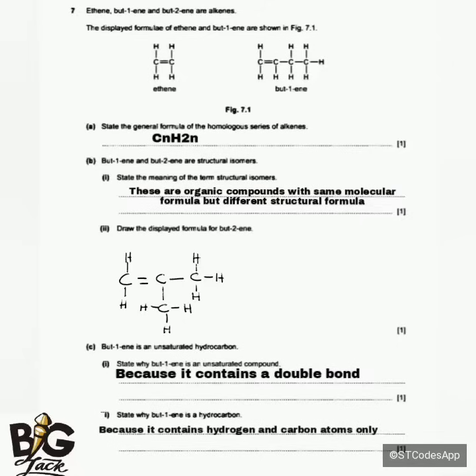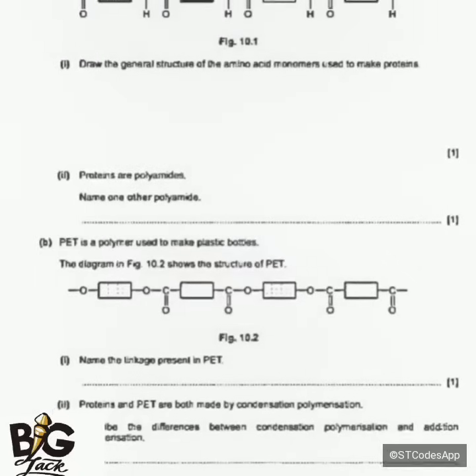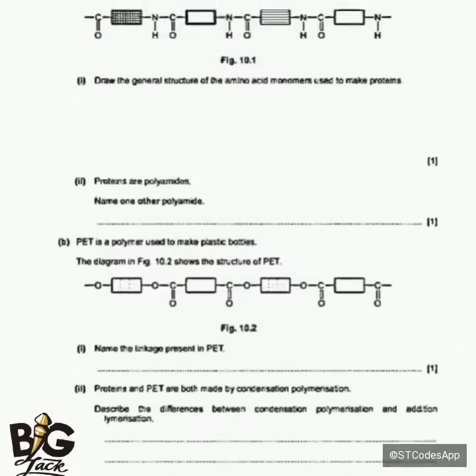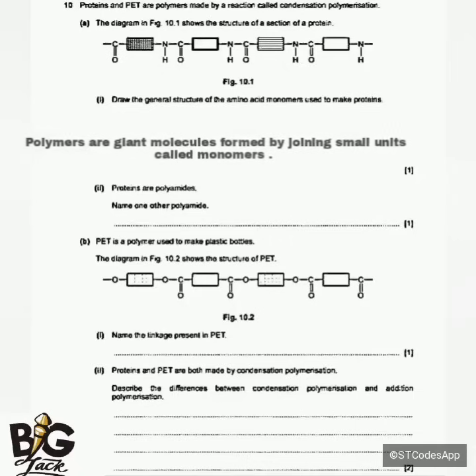Then the last part under polymers. It is saying proteins and peptides are polymers made by a reaction called condensation polymerization. So polymers are giant molecules formed by joining small units called monomers. Okay, so we have the first question, which is question A.